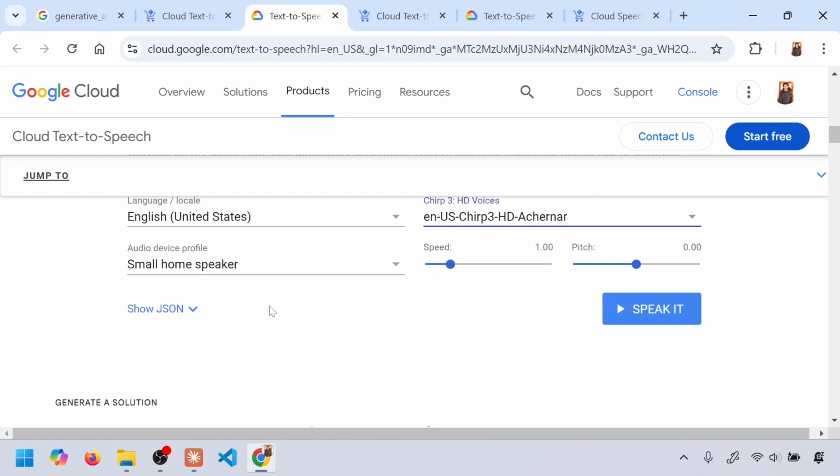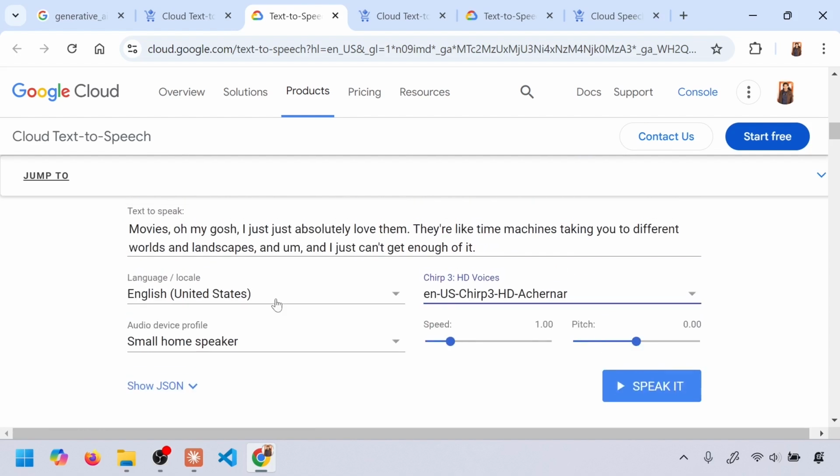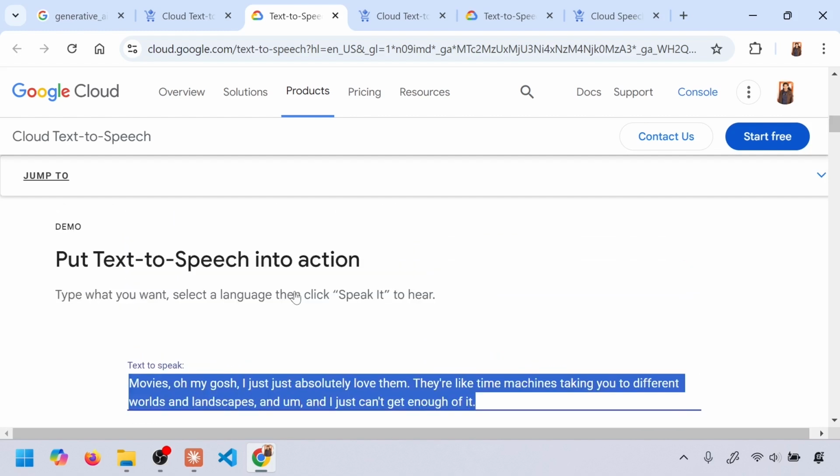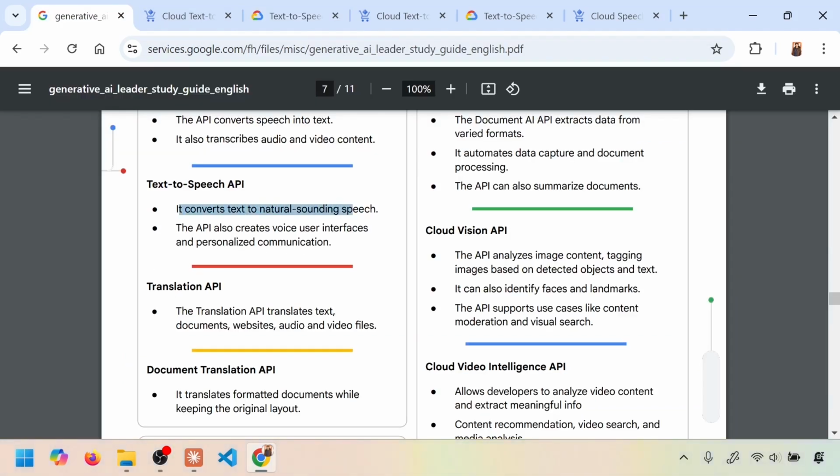Not getting into the details of it, but you can give certain emotions to these APIs in a certain format. For example, if you want it to speak with an angry voice or a whisper voice or some other kind of acting you want to perform, you can do that with this particular text. Very versatile range of AI services, almost all the cloud providers give these days. So it converts text to natural sounding speech. That's what it is all about, text to speech.